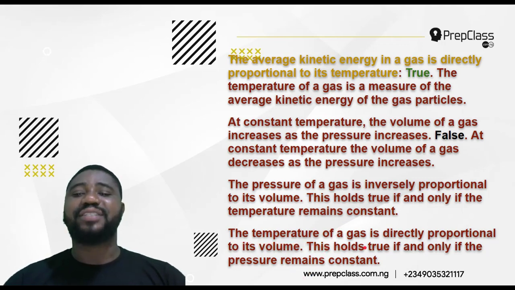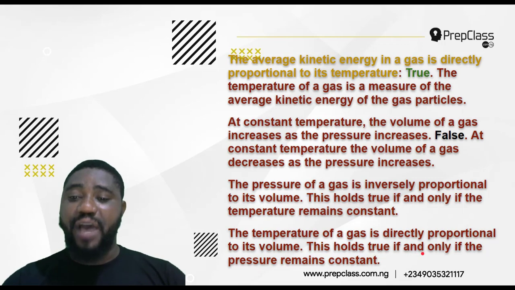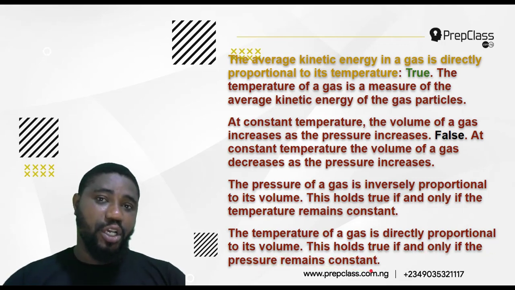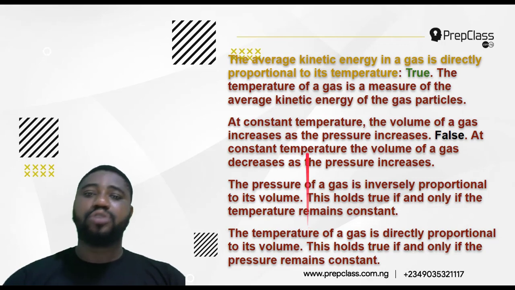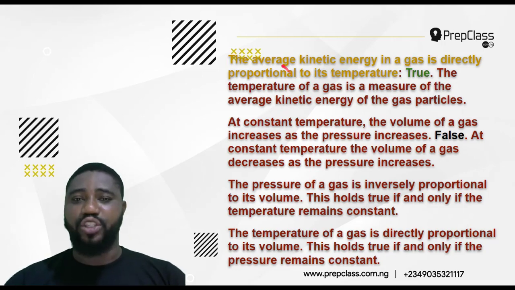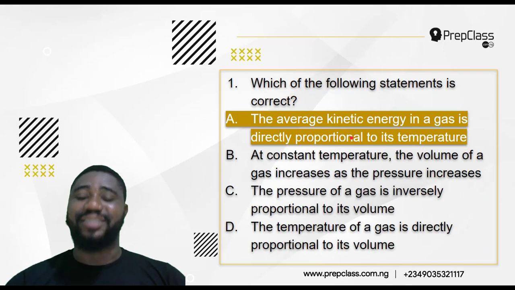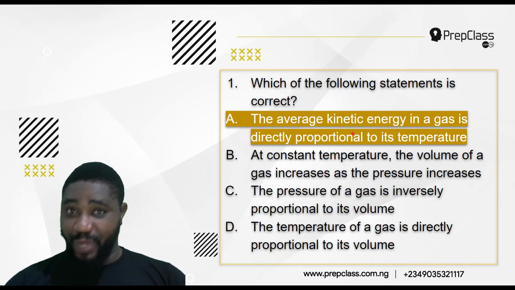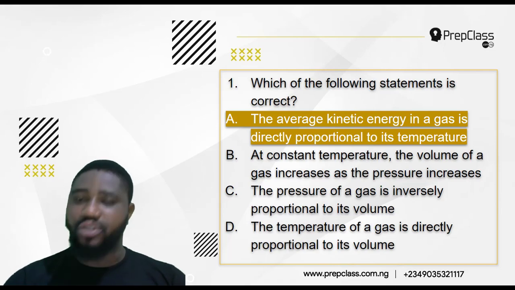Option D, the temperature of the gas is directly proportional to its volume. That is partially true, but there's a condition. It holds true if and only if the pressure remains constant. So out of the 4 statements, the one that is completely true in all ramifications is option A, that the average kinetic energy of the gas is directly proportional to its temperature. So option A is our correct answer. I think you saw the way I analyzed it, option by option, to prove why option A is correct.